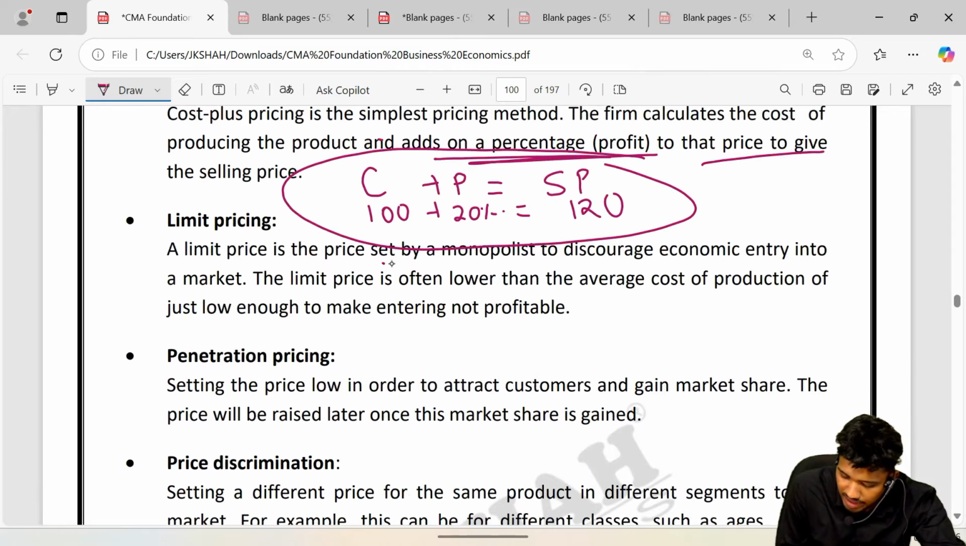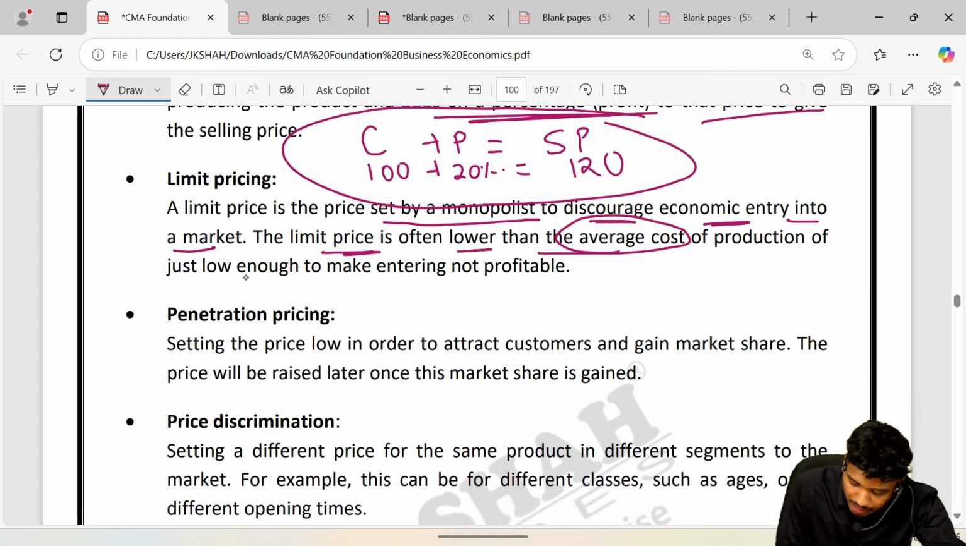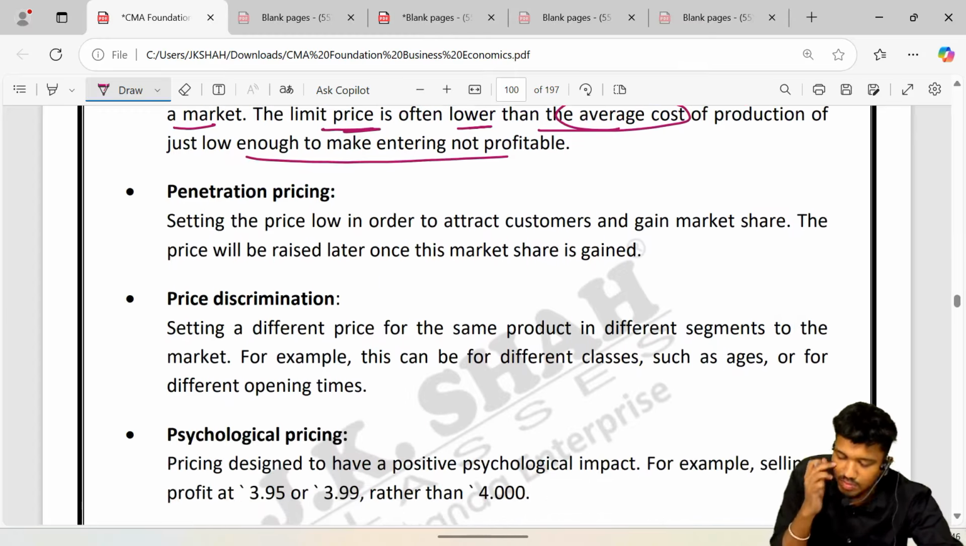See, limit pricing is the price set by monopolists to discourage economic entry into the market. The limit price is often lower than average cost. मतलब जितना आपको प्रोडक्ट को बनाने में खर्चा लगता है उससे कम उसने कॉस्ट कर दिया for the purpose you to make the entry of other persons not profitable. That way. Next is penetration pricing.